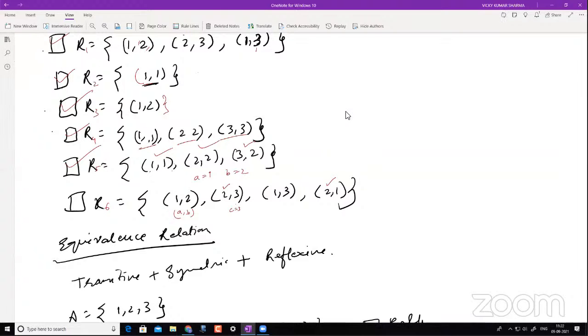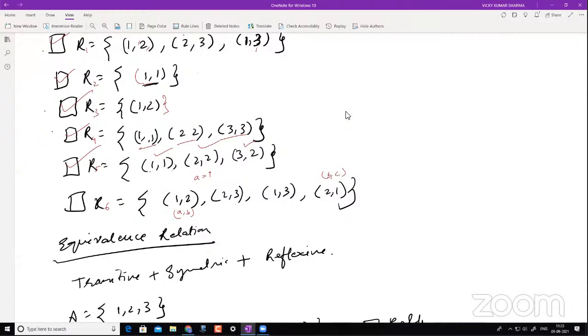So now I have to make sure that 1 comma 3 is there in my relation. Is 1 comma 3 in my relation? Yeah, the answer is yes. So it does satisfy for one case, but what about the other one? We'll go with this now. Now what is your C? What is your B here? It does start with B. So this is my B comma C, right?